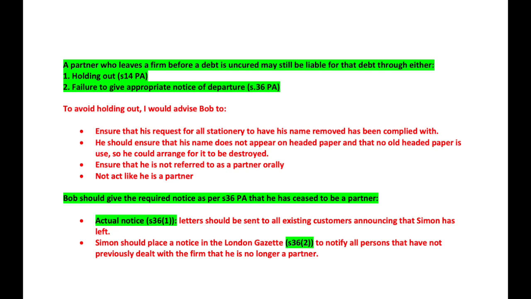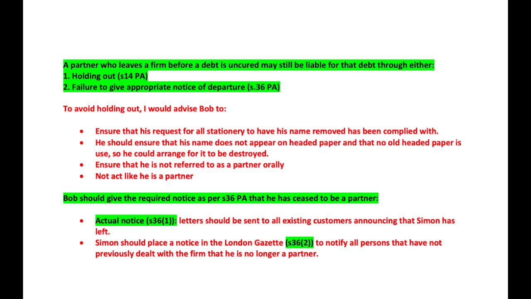So as you can see, firstly I've set out how the law says that a partner who leaves a firm before a debt's incurred might still be liable, and that's through two ways: holding out under section 14 of the Partnerships Act, or failure to give appropriate notice of departure, and that's under section 36 of the Partnership Act. So then what I've gone on to do is apply the facts here.